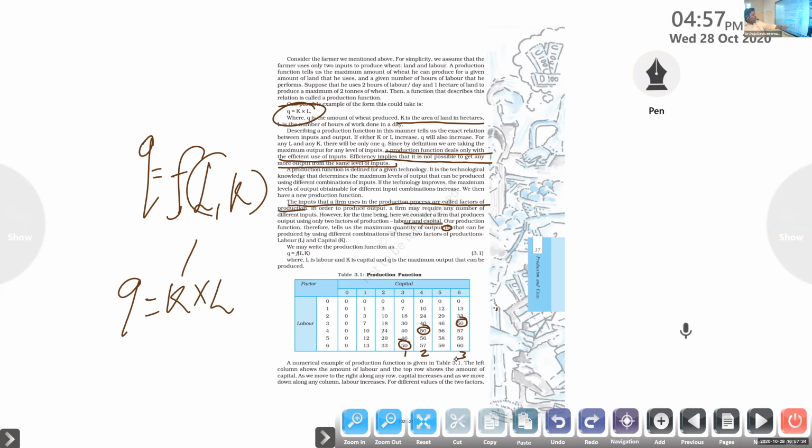In case 1, 6 labor and 3 capital. Set 2, for 50 production, they used 4 labor and 4 capital. Coming to set 3, 50 is the output, here used 6 capital and 3 labor. Different combinations, but the output is the same. Clear or not, guys? Yes, sir.